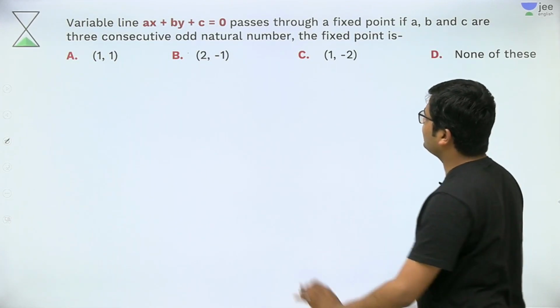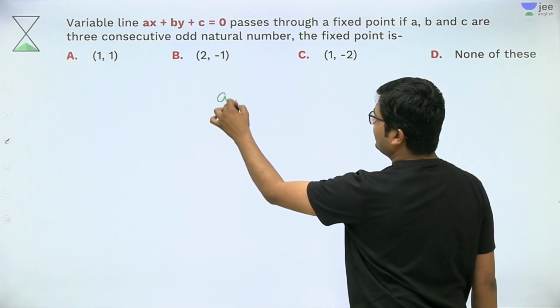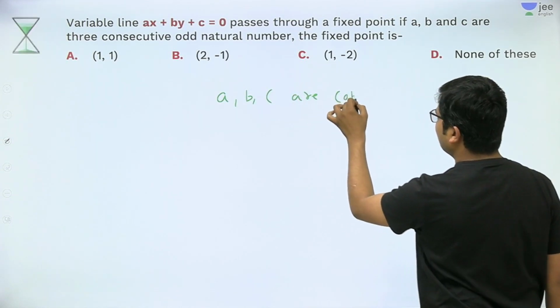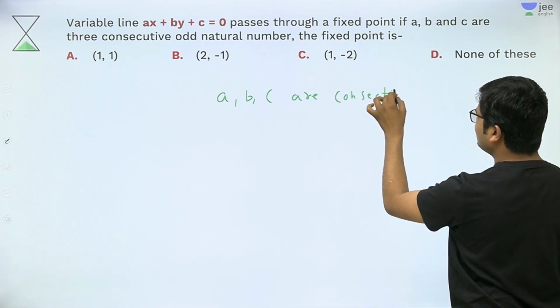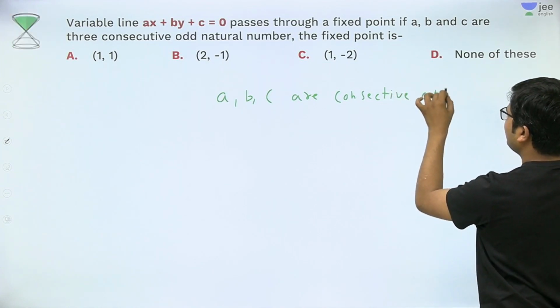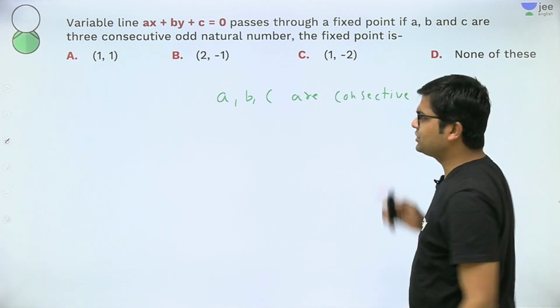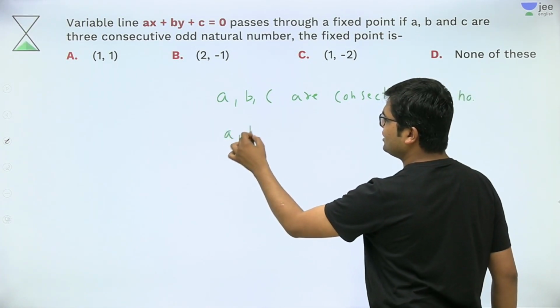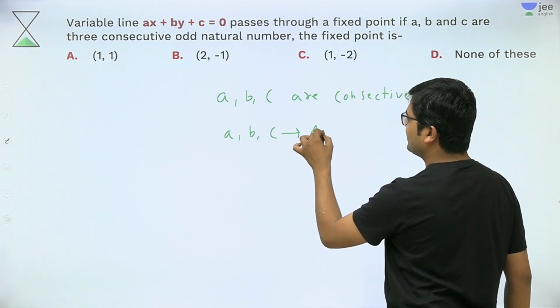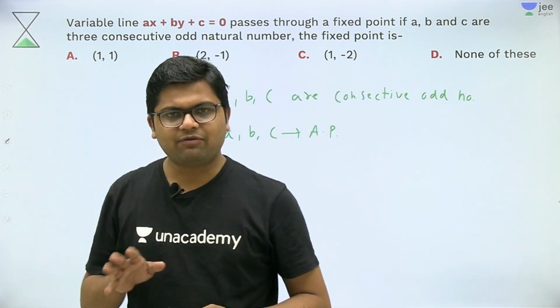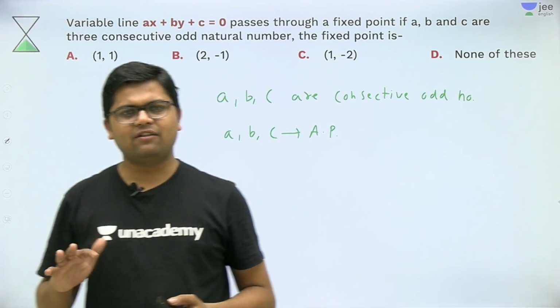So students, just remember one thing. If a, b and c are consecutive odd numbers, then a, b, c forms an AP. Can you relate with this? That 1, 3, 5 form an AP, 3, 5, 7 form an AP, 5, 7, 9 form an AP.